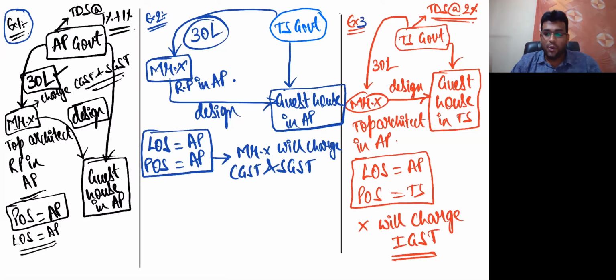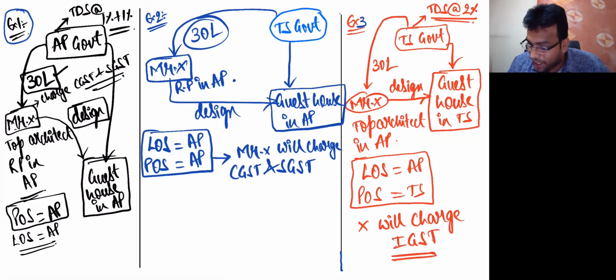First question: in example 1, are the provisions of TDS applicable? Yes. In example 3, are the provisions of TDS applicable? Yes. But in example 2, the provisions of TDS will not apply.